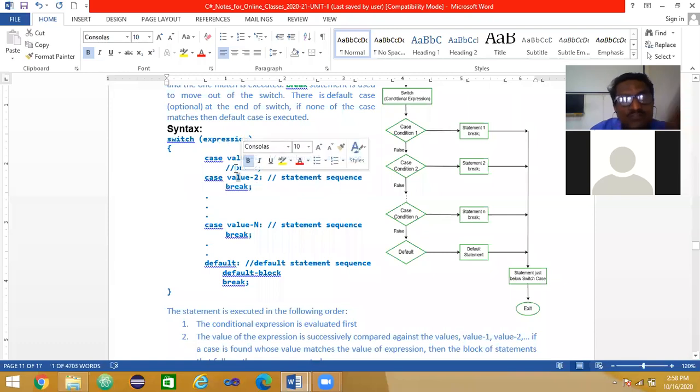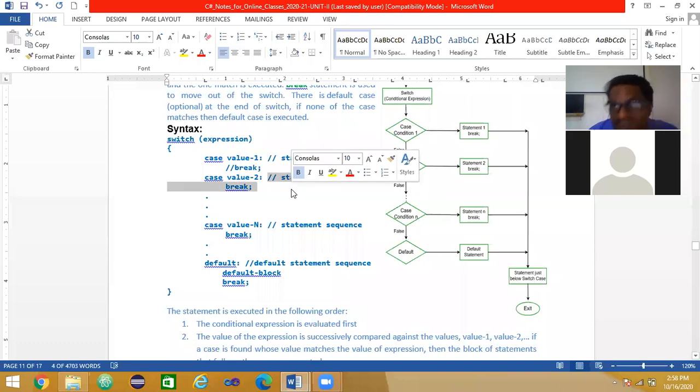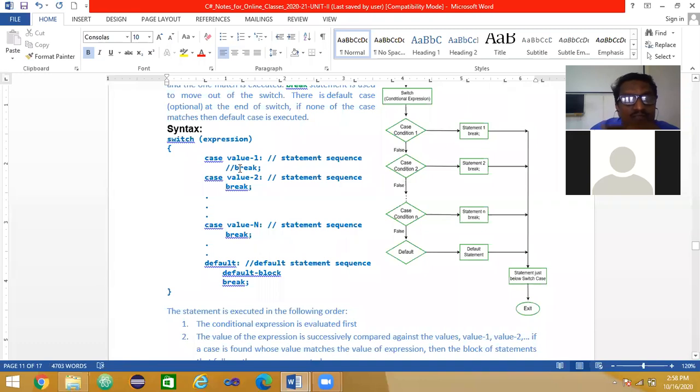Even if this value is different, control still enters here. It falls through, goes inside. If this break is missed here too, it goes to the next one irrespective of the value, even though this value and the expression value are different.